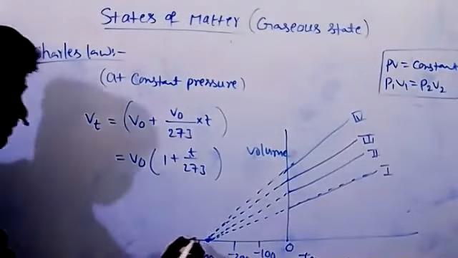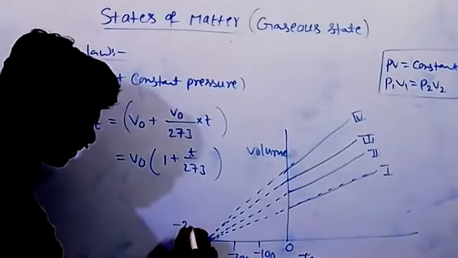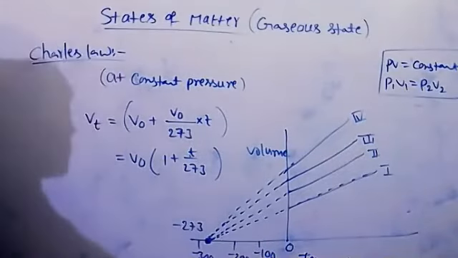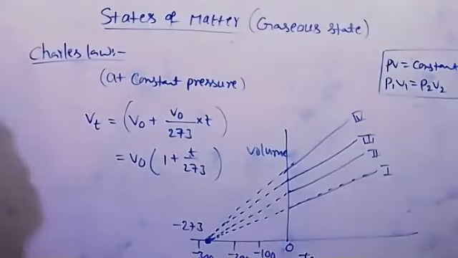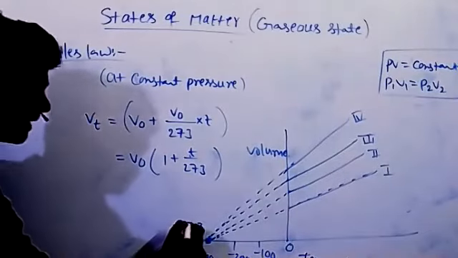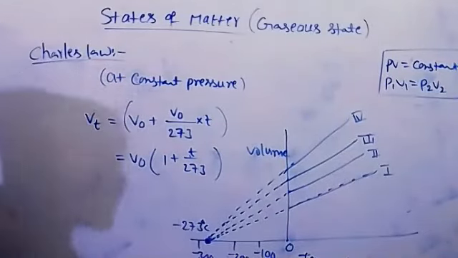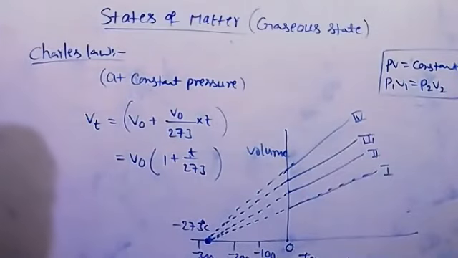This is minus 273. So this is the lowest possible temperature. Before reaching this temperature, all gases will liquefy, but at this temperature, the volume of a gas becomes 0. That's the absolute temperature.